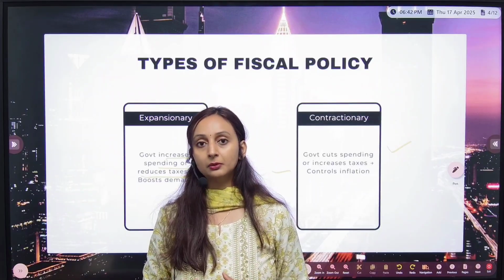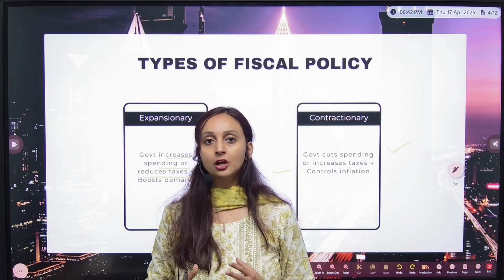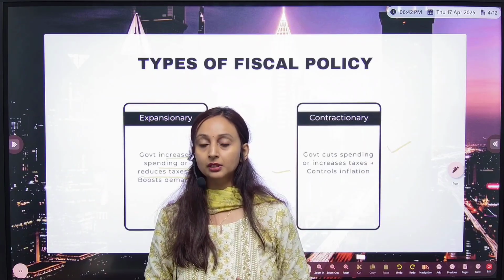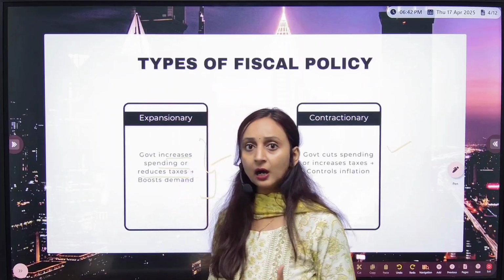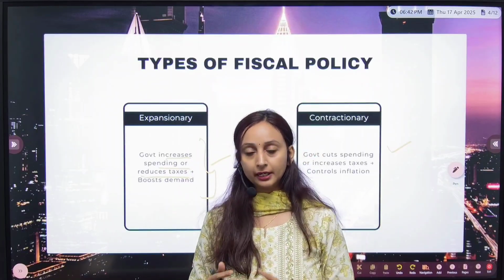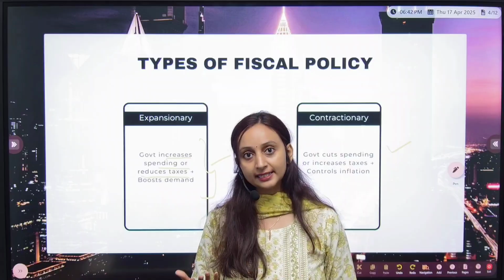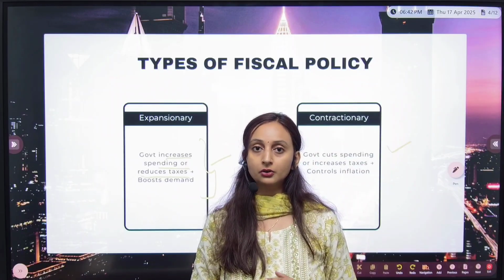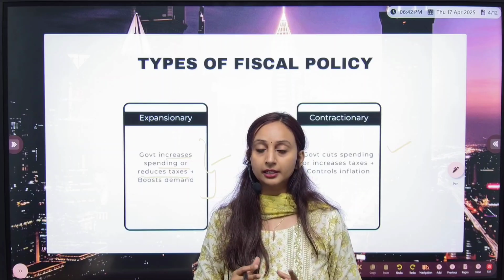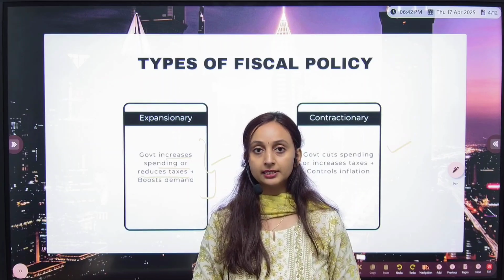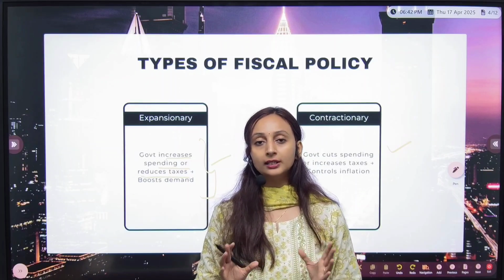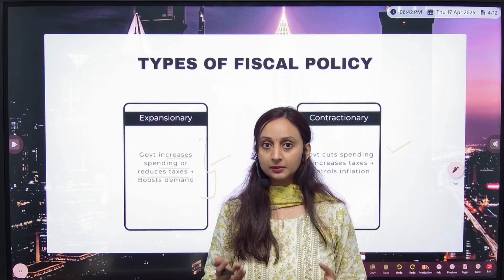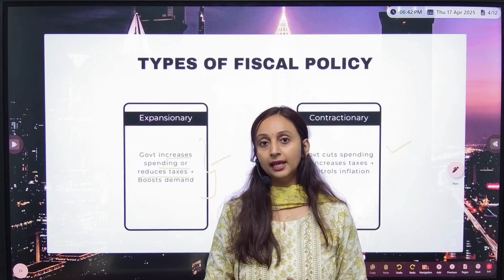That is when the government follows a contractionary fiscal policy, where it takes the extra money away from the economic supply. And how is this done? This could be done by cutting down on the subsidies, by increasing the taxes, let's say increasing your direct taxes, your indirect taxes, or giving lesser benefits under the direct benefit schemes, cutting the subsidies that you're giving under different schemes. So when all these things happen, the ultimate aim is to withdraw the excess money that is in the supply of the economy,